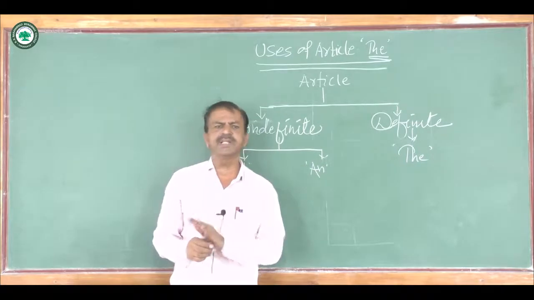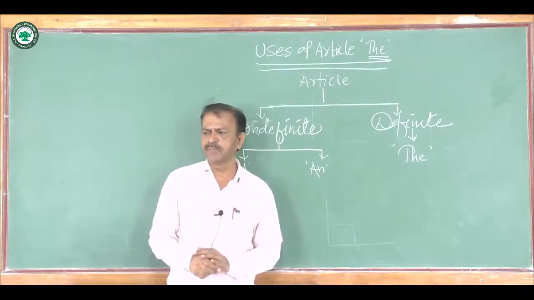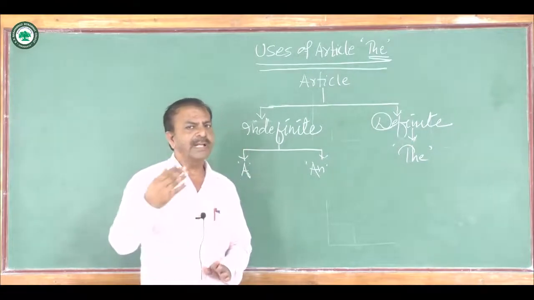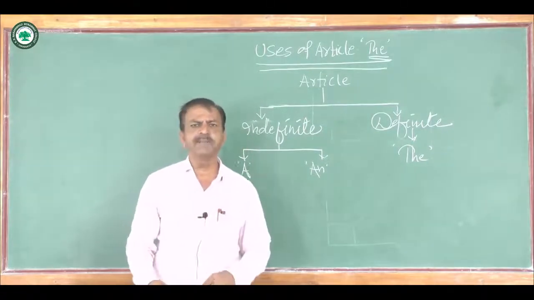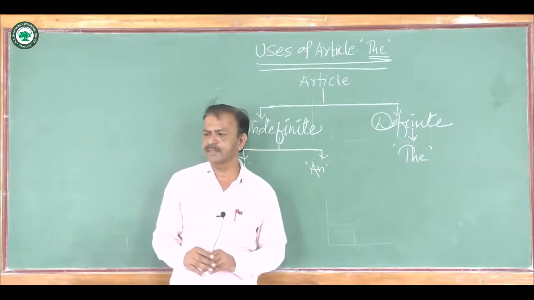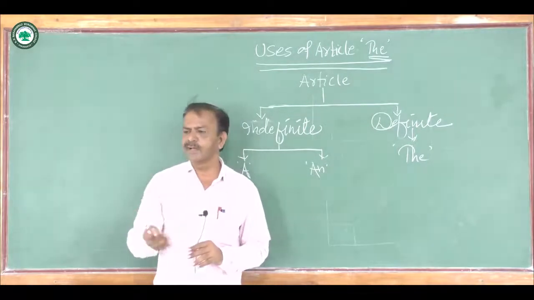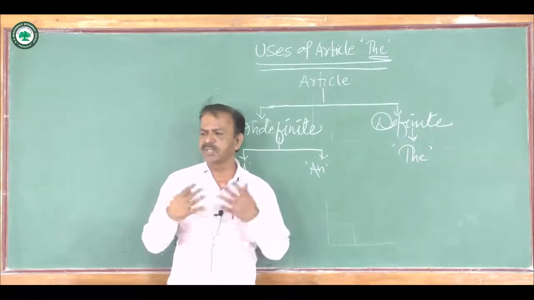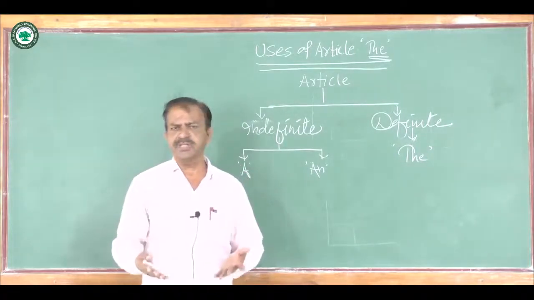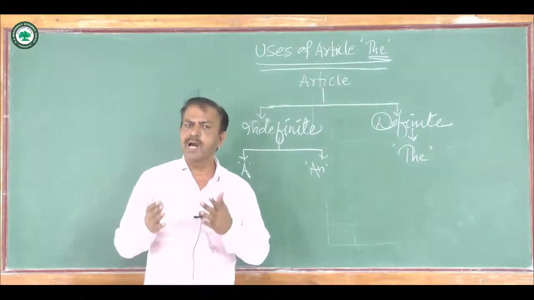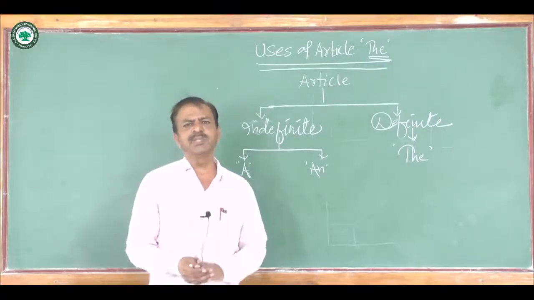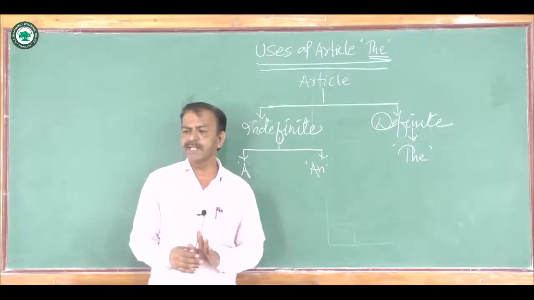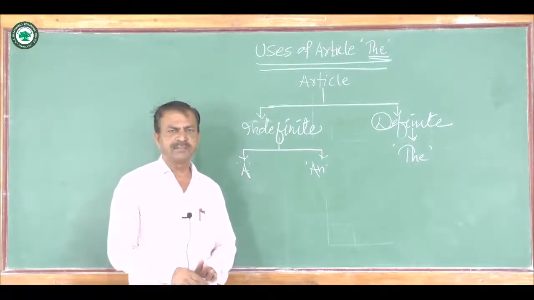Article the is also used before the nationality or to show nationality. For example, the Indians or the Red Indians, etc., or the French, the American, the English. So article the is used here in these sentences to show the nationality of that person.